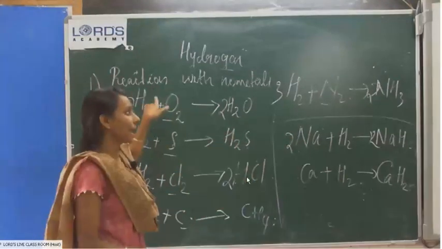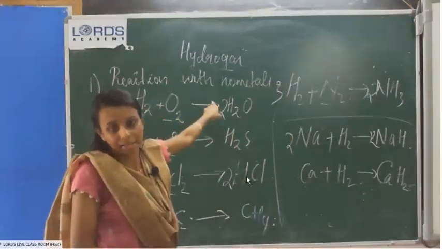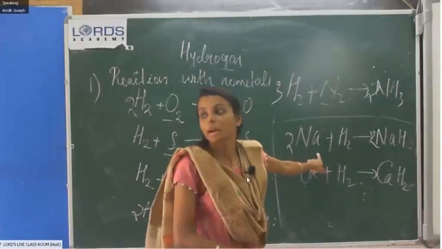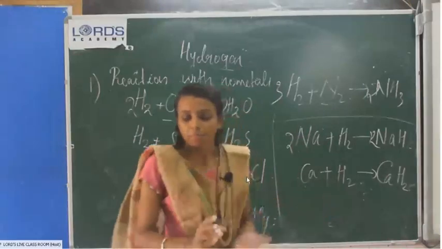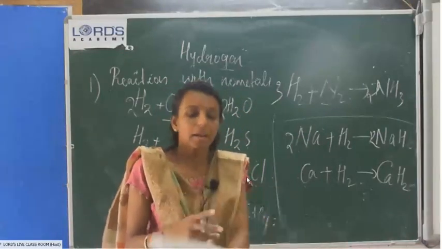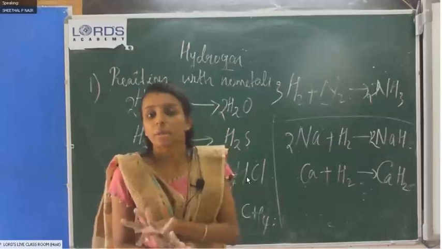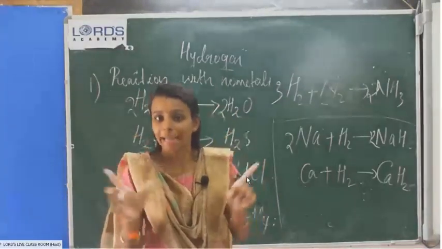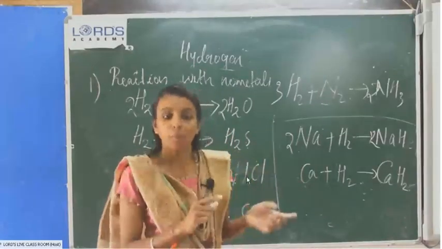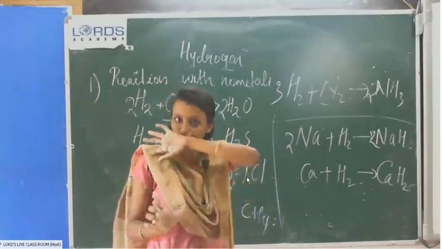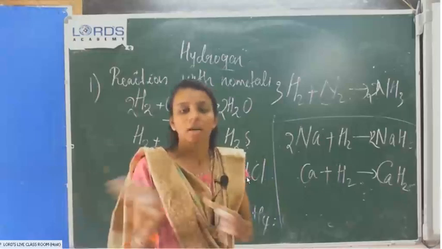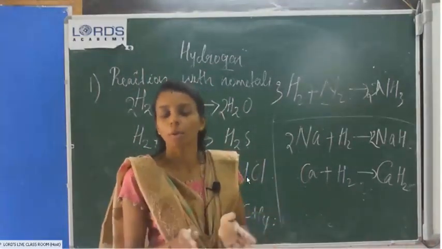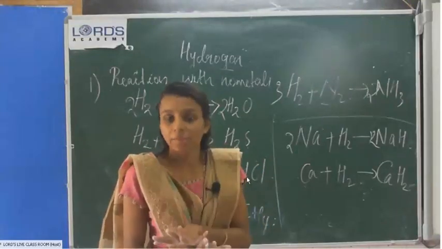Then the third one, action with non-metals. These equations you can study. Then action with metals. Then we already discussed the 4 types of methods of preparation. First one, electrolysis. That diagram, I already sent one diagram. Just copy that diagram into your notebook and study that. That's an easy diagram, that's why I sent it. One diagram is there in your textbook. If it is easy, then you can use that also. I have no problem. Then the electrolysis method.